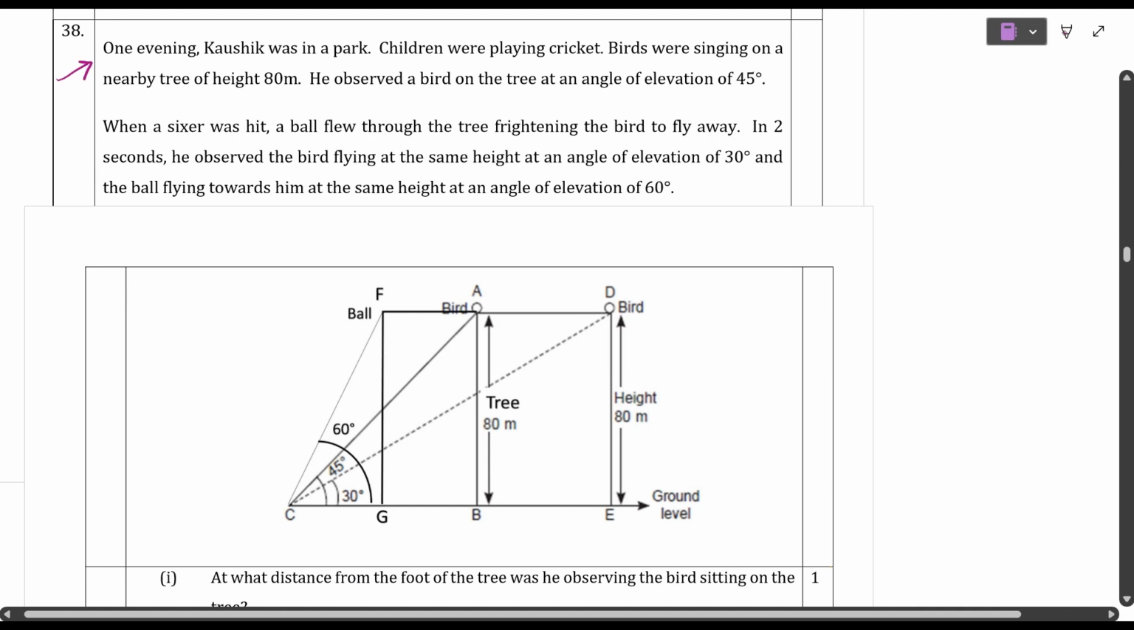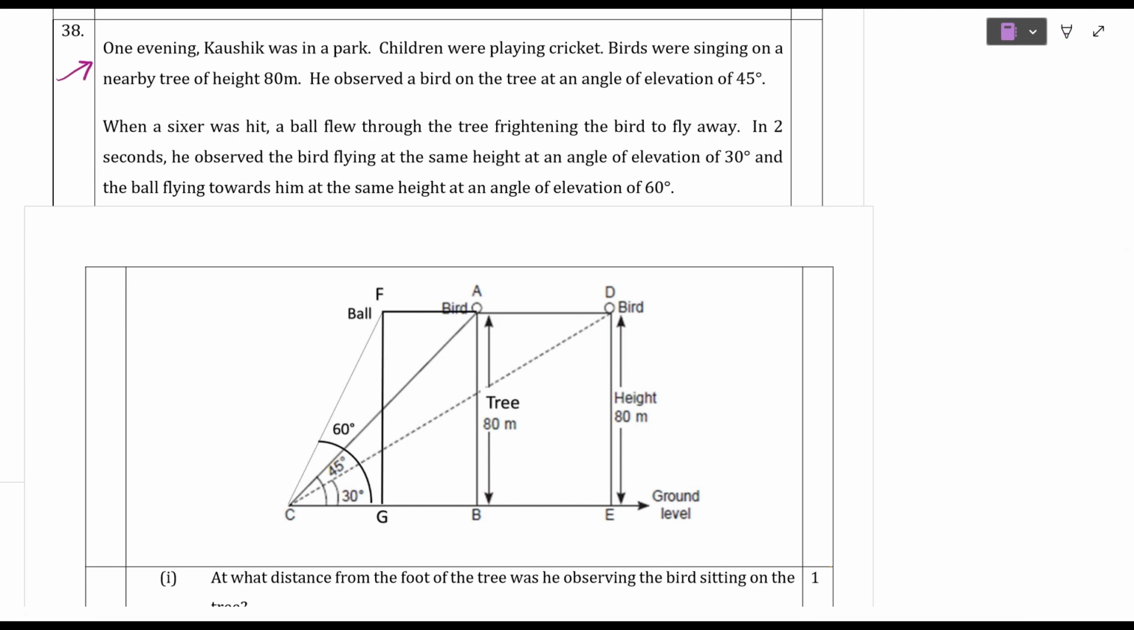So one evening, Kaushik was in a park. Children were playing cricket. Birds were singing on a nearby tree of height 80 meters. Here there is a tree. Here they have given the height of the tree is 80 meters. And he observed a bird on the tree at an angle of elevation of 45 degrees. If you observe the diagram carefully, look here students. He observed a bird from point C and here the angle of elevation is 45 degrees.